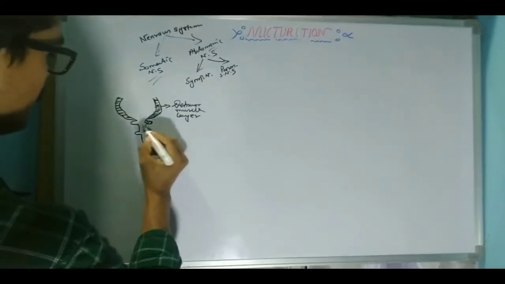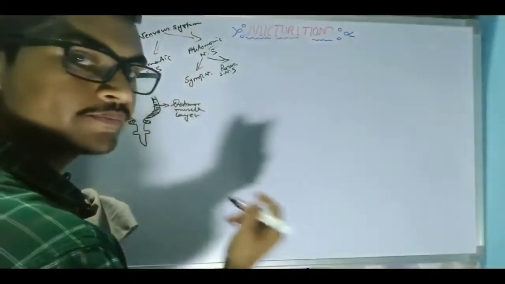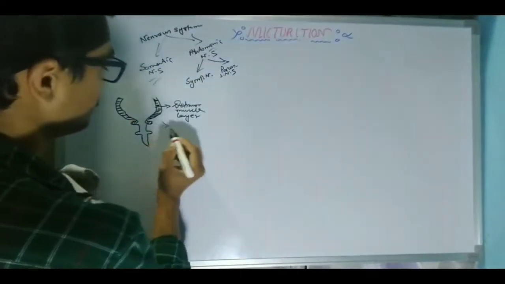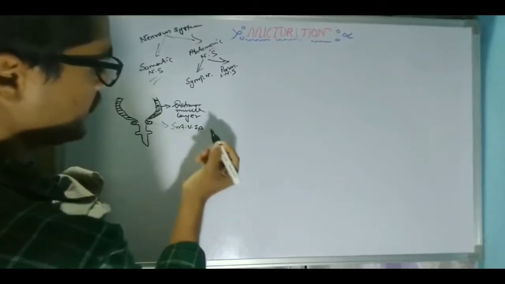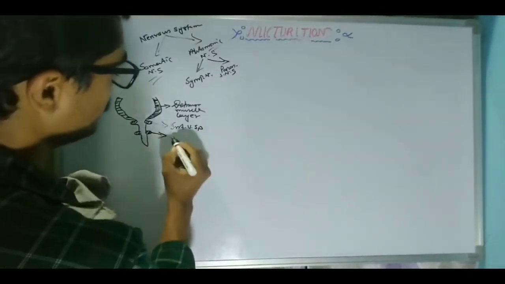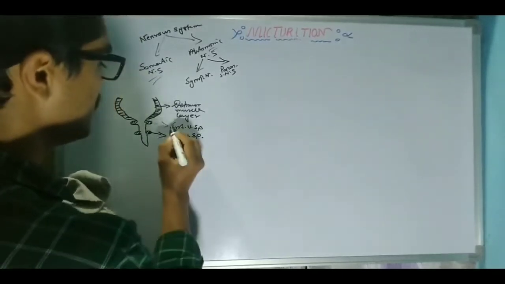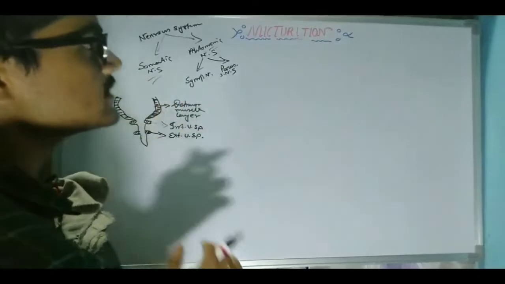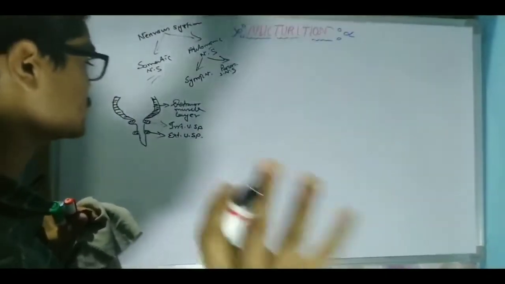And in this urinary bladder there are two sphincters: one is the internal urethral sphincter and another one is the external urethral sphincter. Mainly these three things are responsible for the micturition reflex or the micturition process.